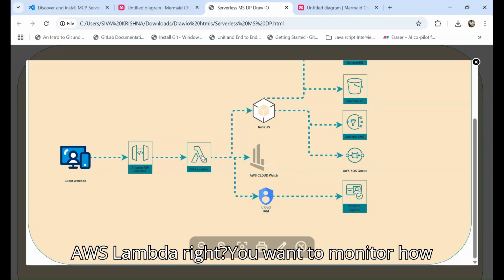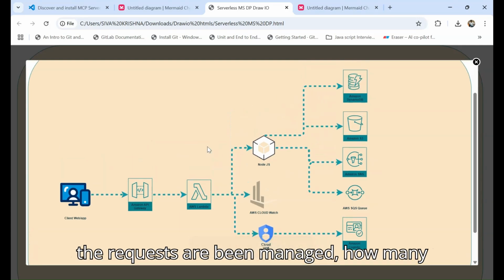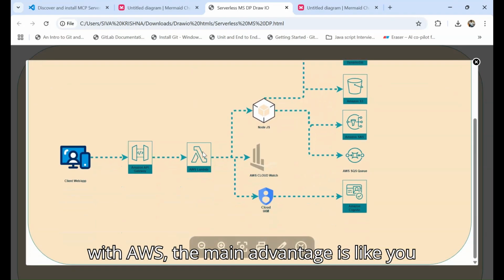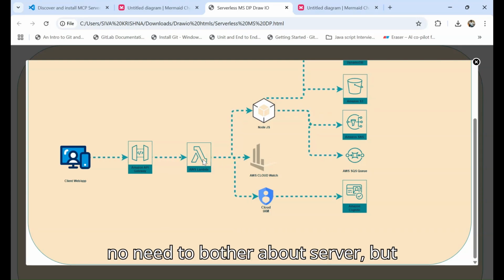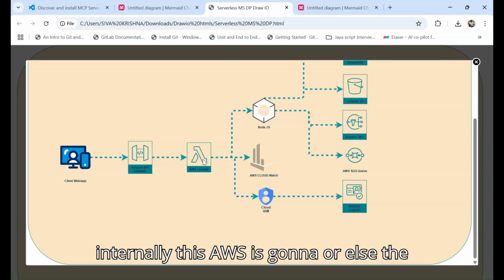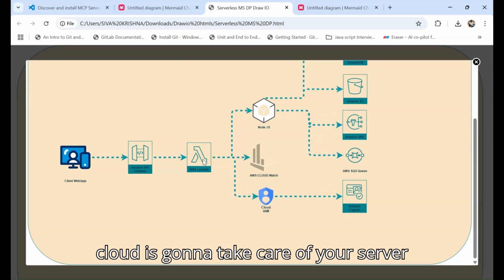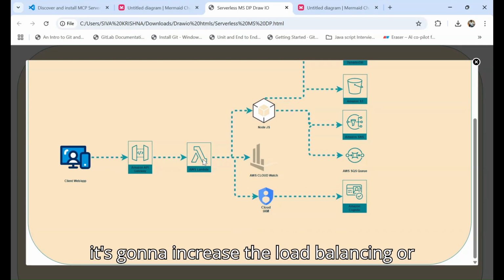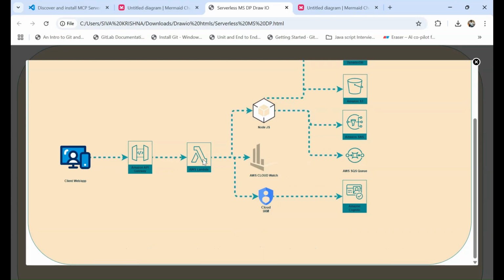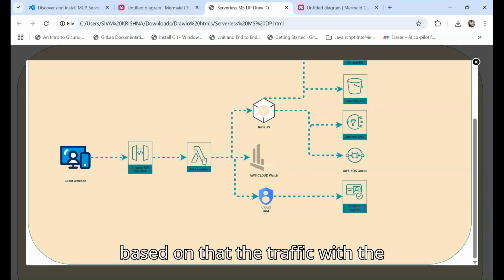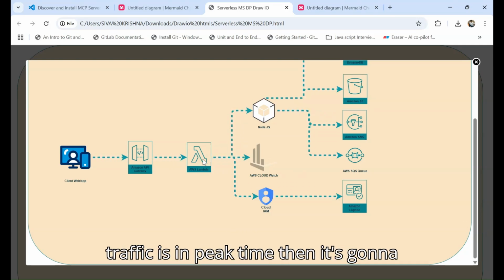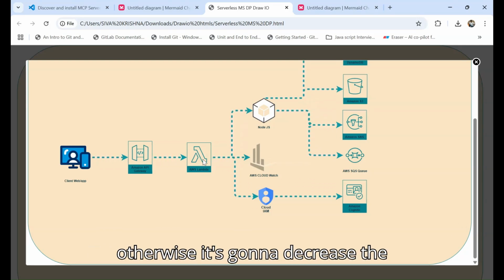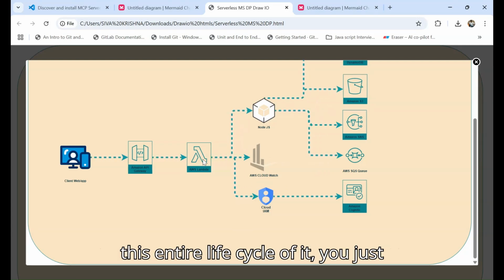Similarly, let's say you have an AWS Lambda, right? You want to monitor how the requests are being managed, how many requests are coming in. So the main advantage of this serverless architecture with AWS is that you no need to bother about servers; internally the cloud is going to take care of your server management. When I say server management, it's going to handle load balancing and cost related factors based on the traffic. If the traffic is at peak time, then it's going to increase the instances automatically, and otherwise it's going to decrease the instances. You no need to bother about this entire life cycle of it.